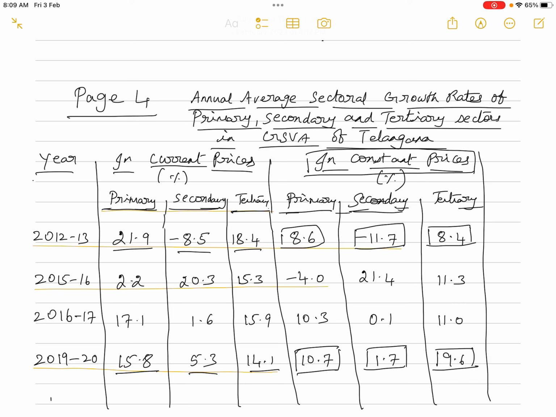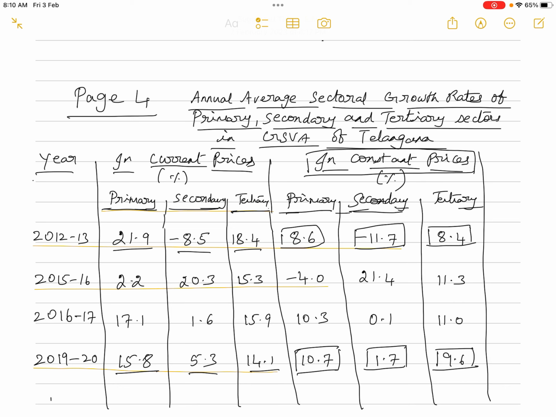Now moving on to 2015-16. The primary sector at current prices has decreased from 21.9% to 2.2%, whereas at constant prices it has decreased from 8.6% to minus 4%. The secondary sector, from a minus 8.5% negative growth rate, has increased to 20.3%, and at constant prices it has increased from minus 11.7% to 21.4%.